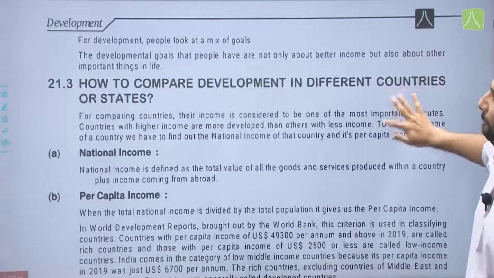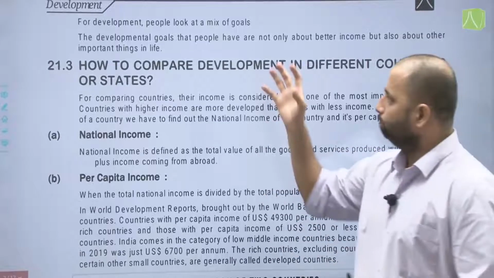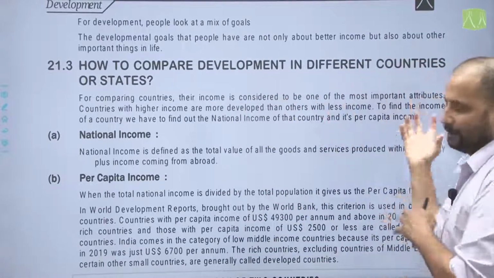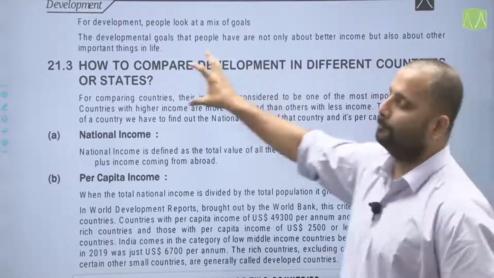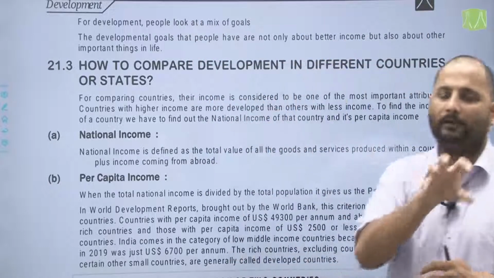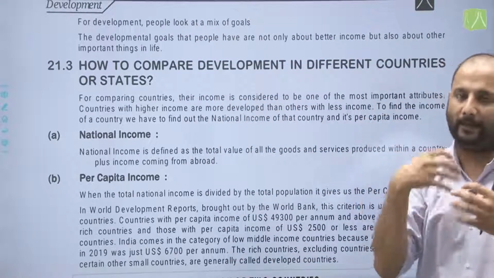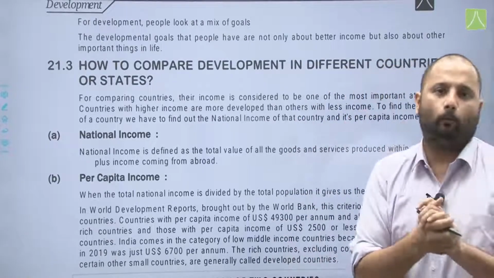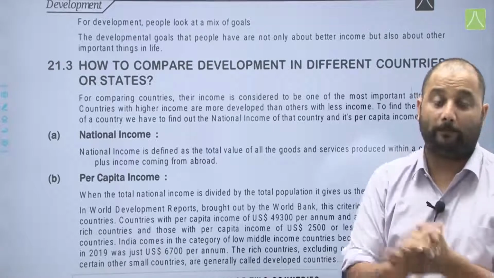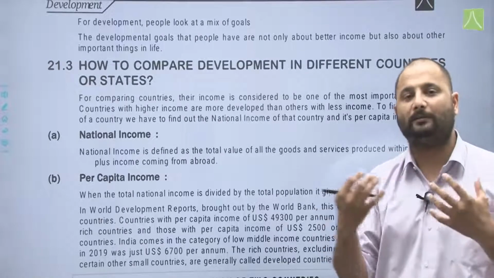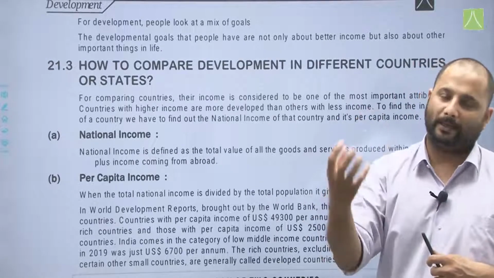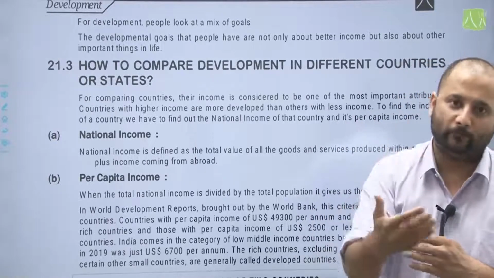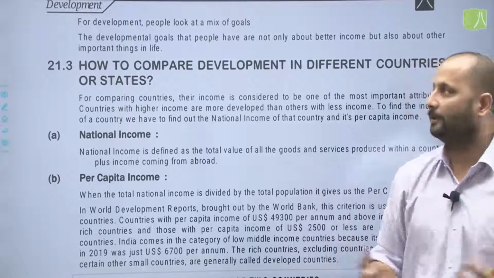So, for development, people look at a mix of goals. The developmental goals that people have are not only about better income, but also about other important things in life. So, this section, income and other goals, again talks about how income definitely may be one important aspect of development, but apart from income, people also seek certain other things, like equal treatment, no discrimination, freedom, respect of others and other things.